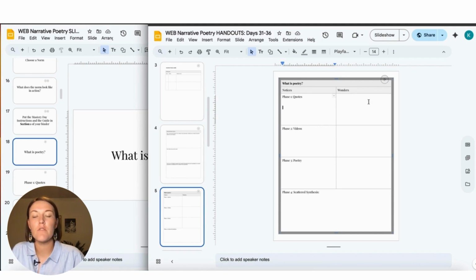So in terms of the question, what is poetry? What are the quotes helping them notice? What are the quotes helping them wonder? And then after phase 1, after the timer goes off, I'm going to have the students put the quotes back in the manila envelope. I'm going to collect them, and then I'm going to show them a video, and they will write notices and wonders.